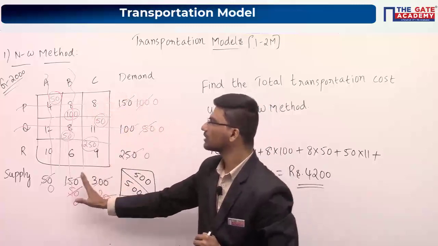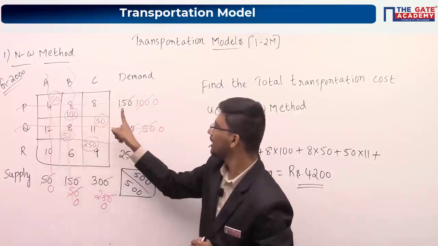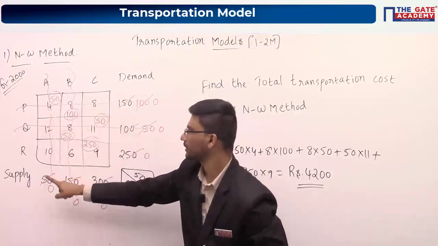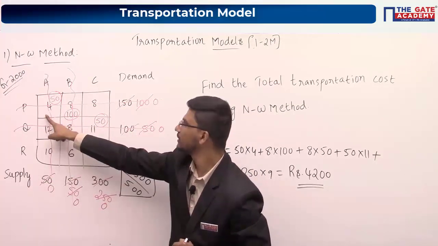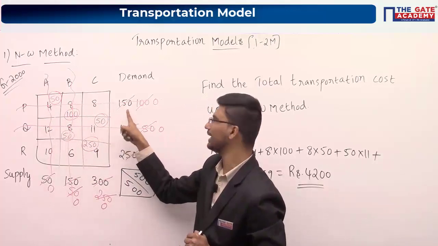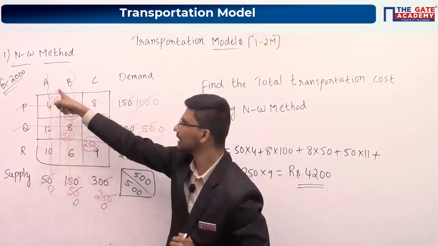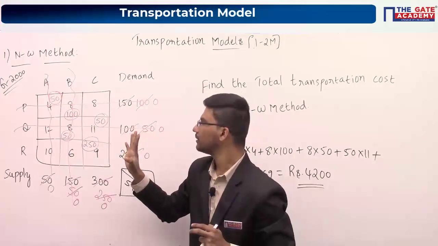Okay. So northwest corner cell, this one. You have to go to the northwest corner cell and allocate the minimum of these two values. So 50 I am allocating here. After allocating 50, what will happen? This will become 100, I mean 150 minus 50, and this will become 0. So as this became 0, cancel this particular column.